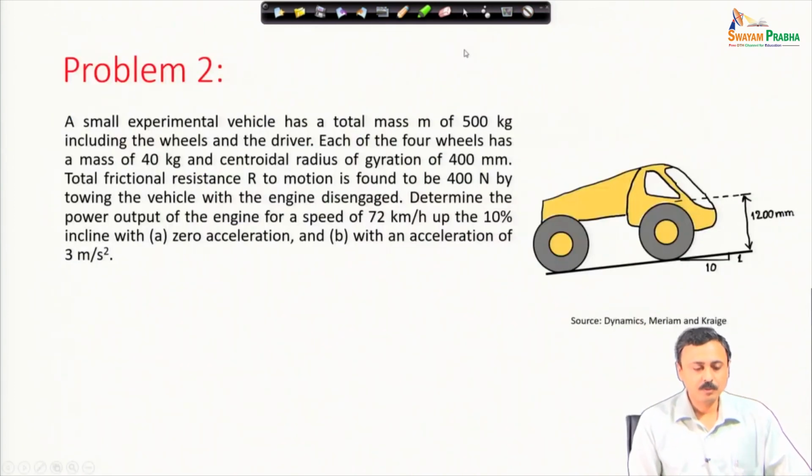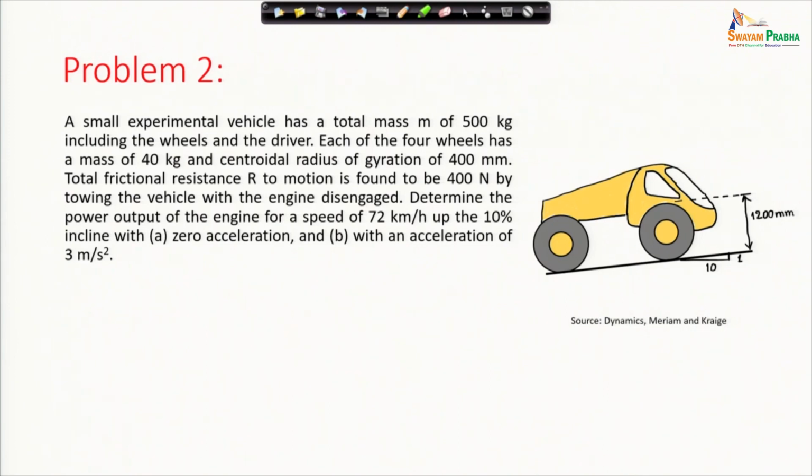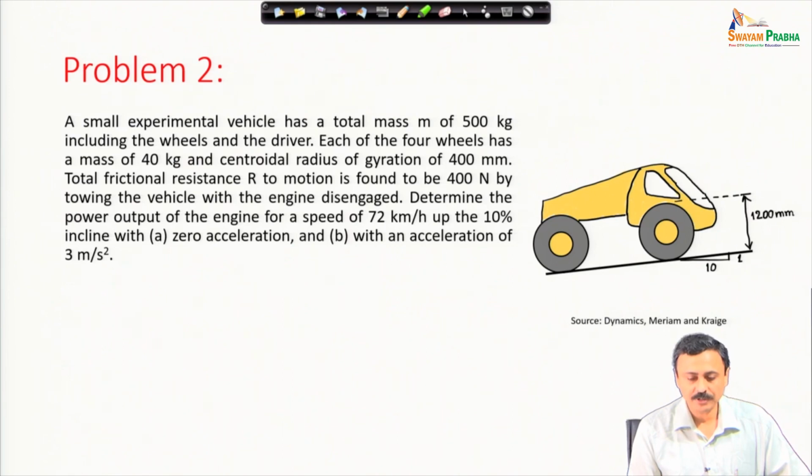We move to the next problem, again from the book of Meriam and Kraige. A small experimental vehicle has a total mass m of 500 kilogram including the wheels and the driver. Each of the 4 wheels has a mass of 40 kilogram and centroidal radius of gyration of 400 millimeter.